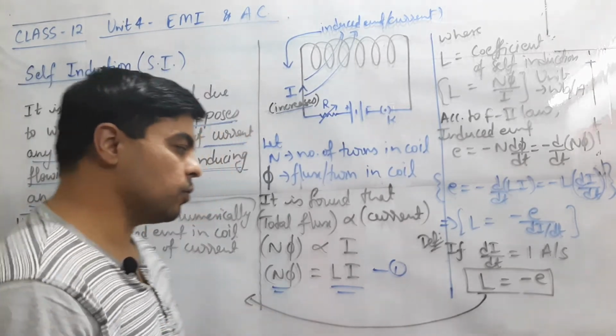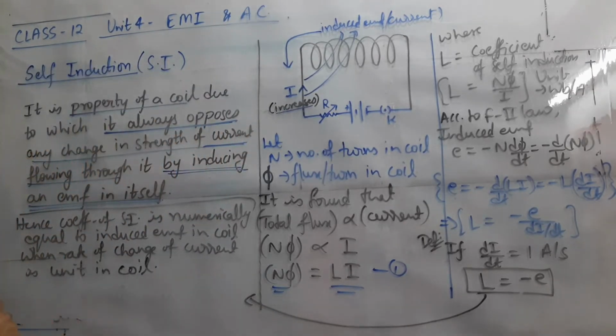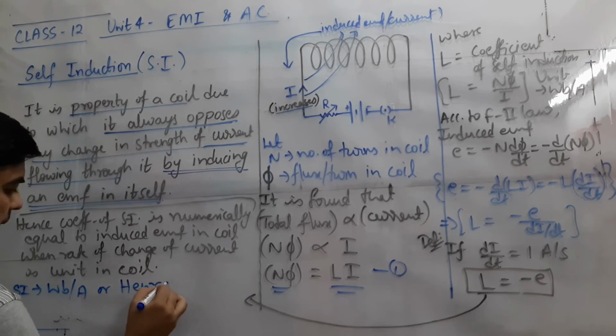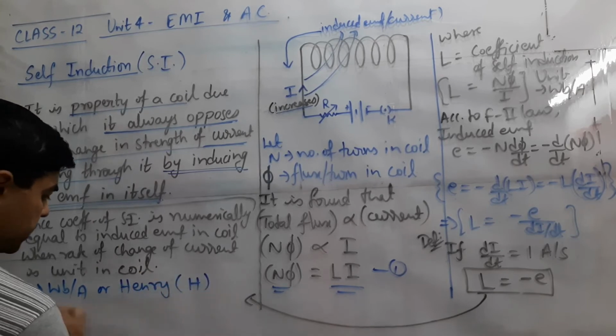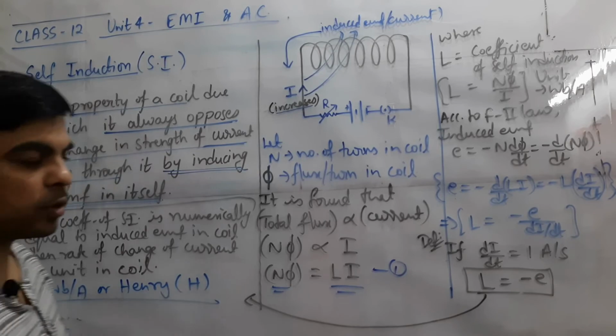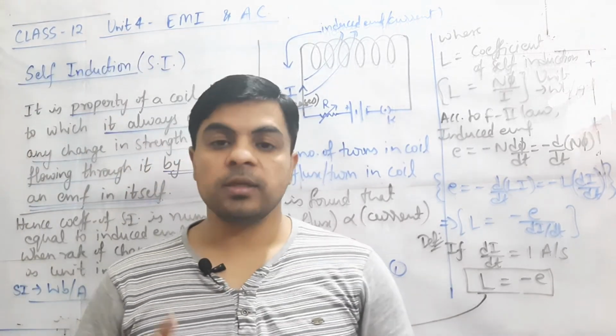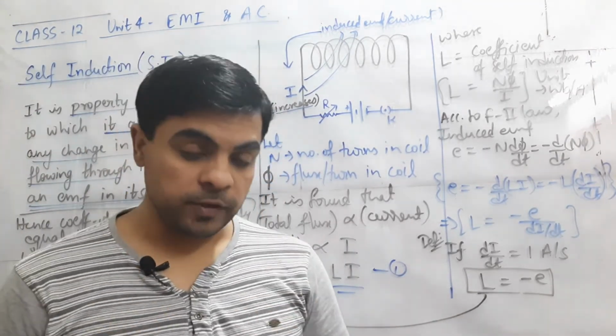The SI unit is Weber per ampere, which we have already written, or it is also denoted by Henry, capital H. So this is the concept of self-induction, which is associated with electromagnetic induction.